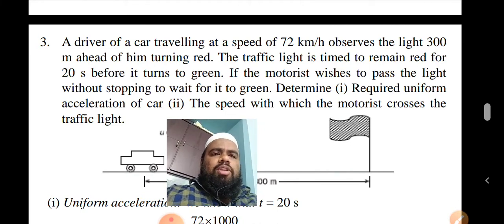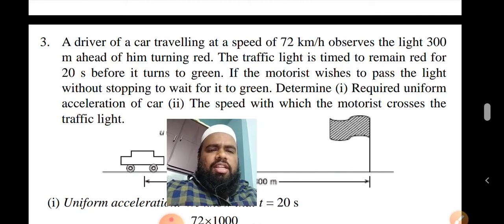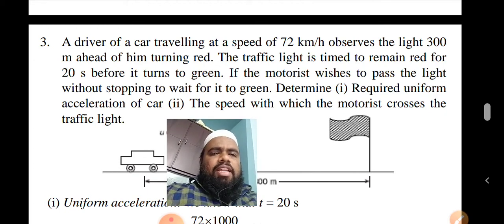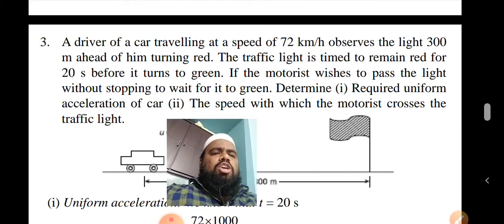So take an example of the following question. On the screen you can observe the question. A driver of a car traveling at a speed of 72 km per hour. So a car is moving with a speed of 72 km per hour. We consider the velocity in meters per second, so first of all we have to convert this kilometer per hour into meter per second. Then we'll do that. Observes the light 300 meters ahead of him turning red.